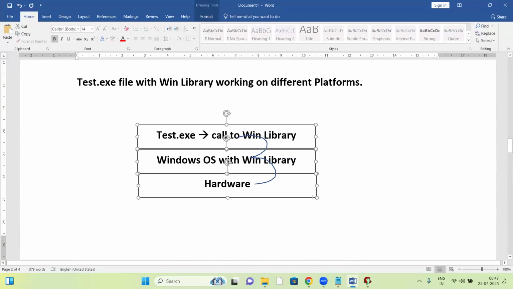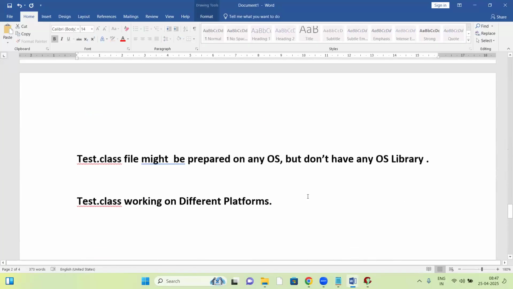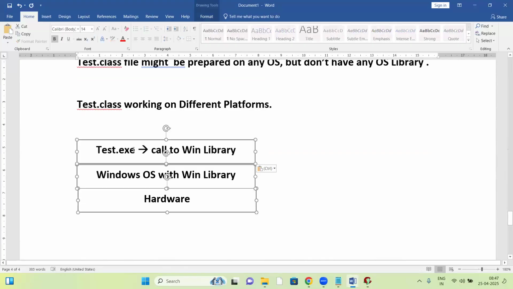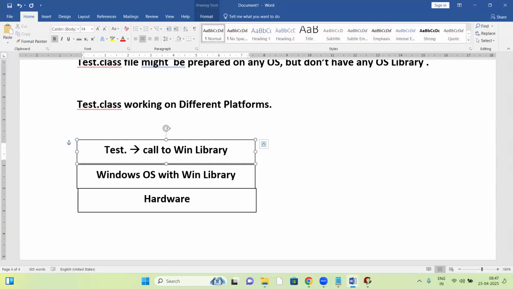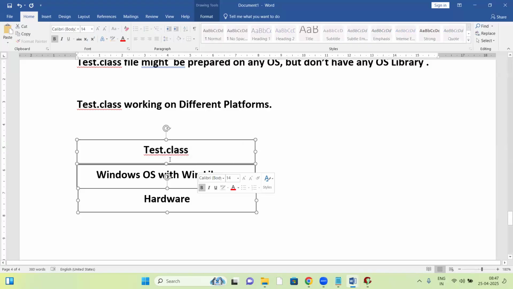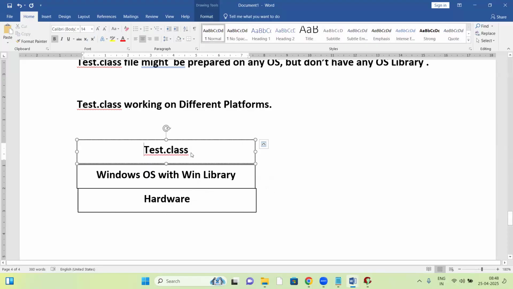Test.class file doesn't have any OS library, right? Now, can I run this Test.class directly on this machine?